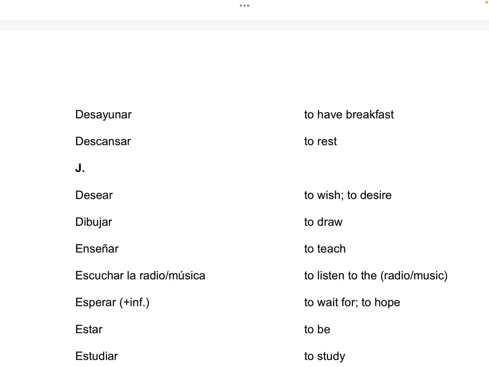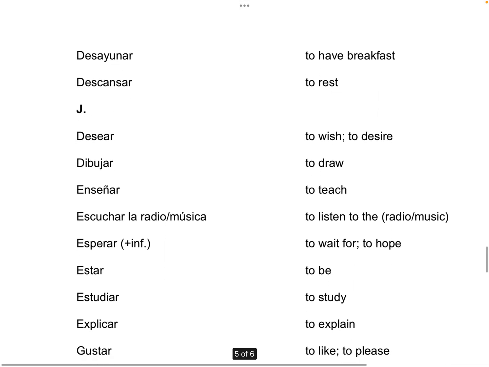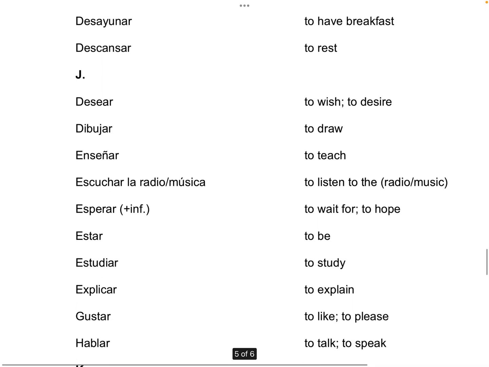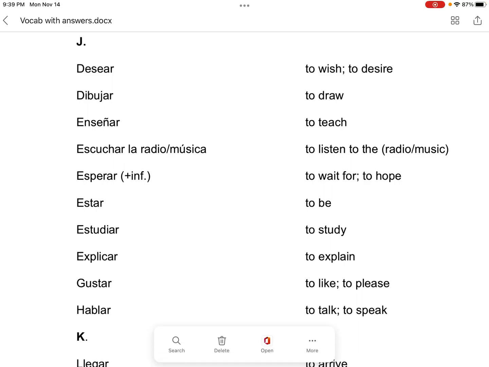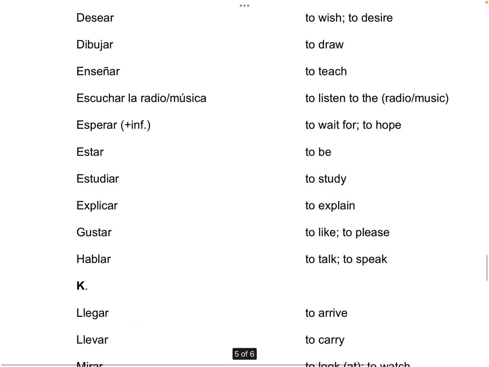Letter J: desear, dibujar, enseñar, escuchar la radio, or escuchar música. Esperar, we use that with an infinitive. It means to wait for, or can mean to hope for. So you might say, espero dibujar, I hope to draw. We're going to learn about two verbs in the video today. Estar, like ¿cómo estás? That's where it comes from. Estudiar, explicar, gustar. We'll talk about that next week. That's a little bit different. Hablar.